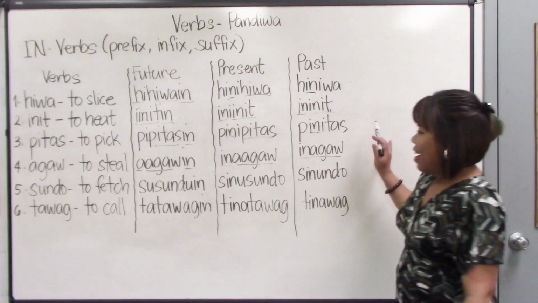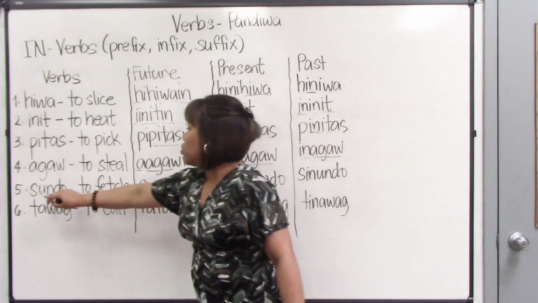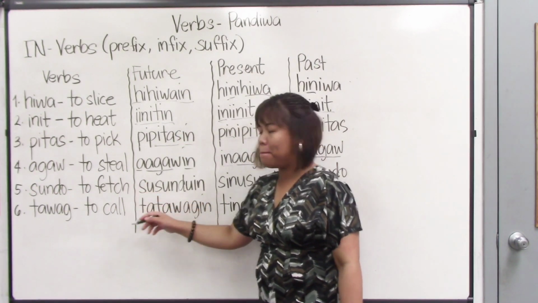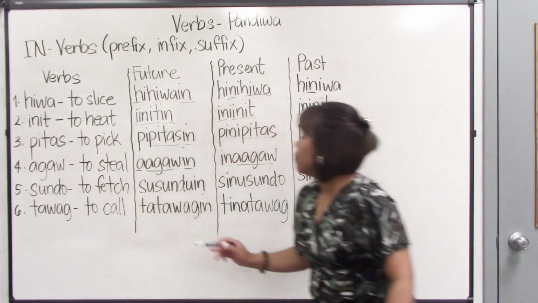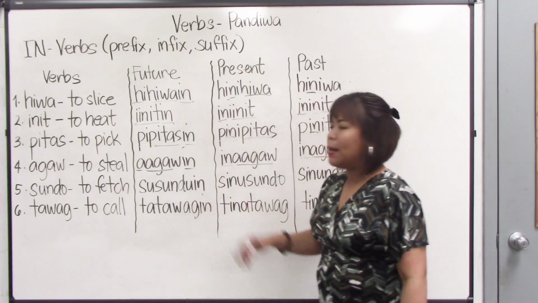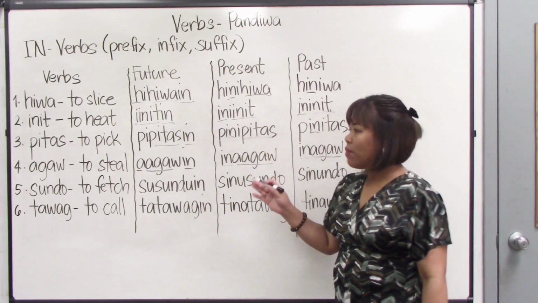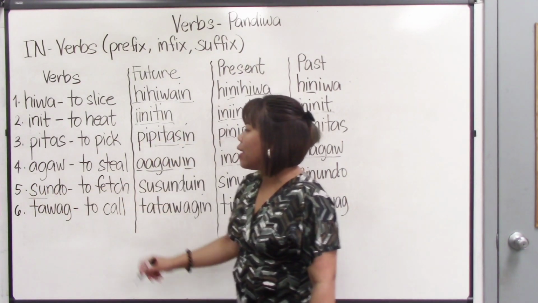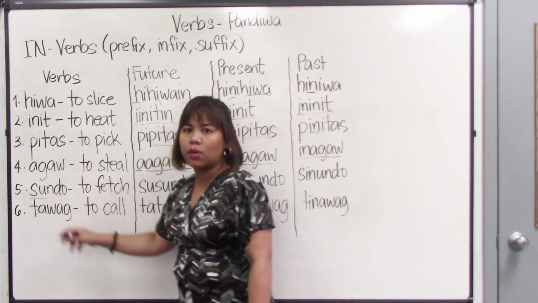Okay? Number 5, sundo. Sundo means to fetch or to pick up someone. The future tense is susunduin. In the previous lessons, we have this kind of verb too, where the first syllable of the word ends with a consonant. So what did we do?